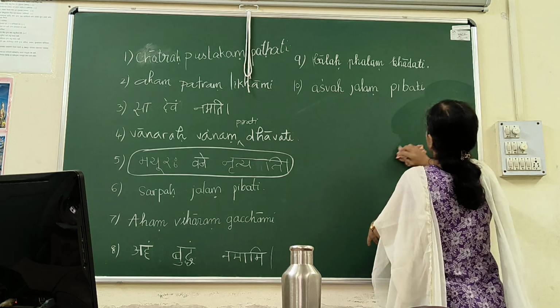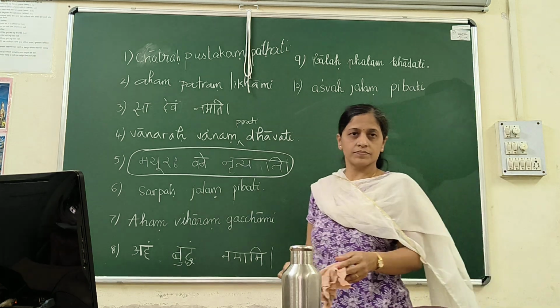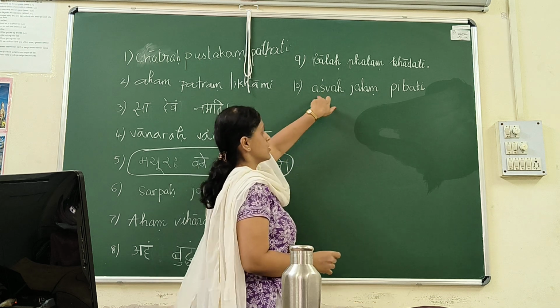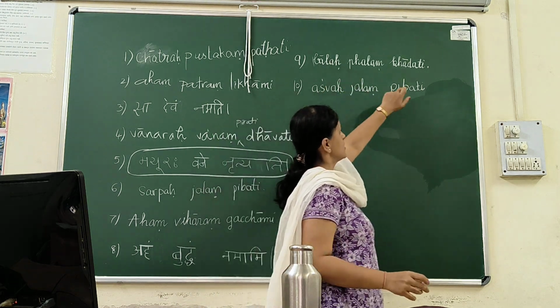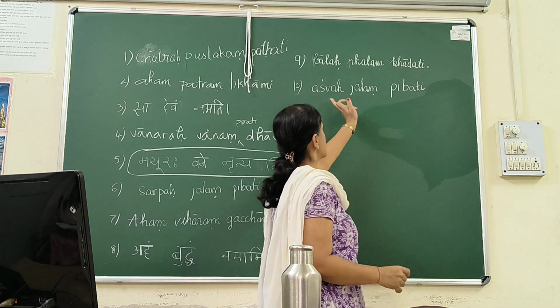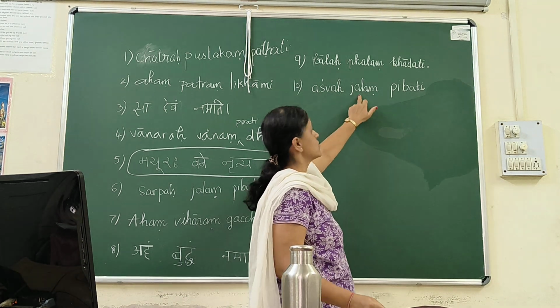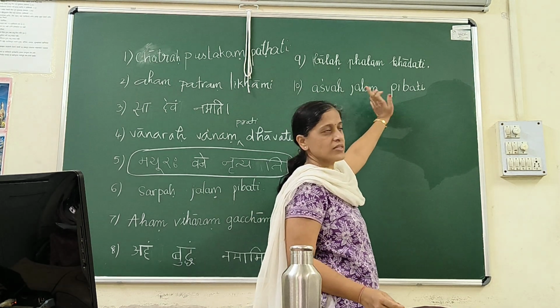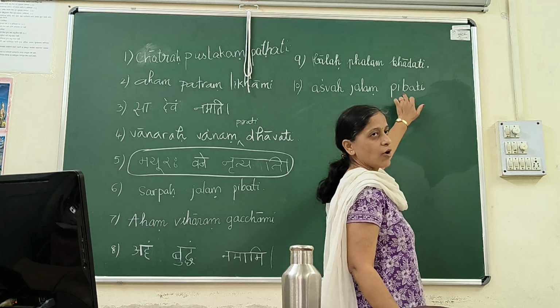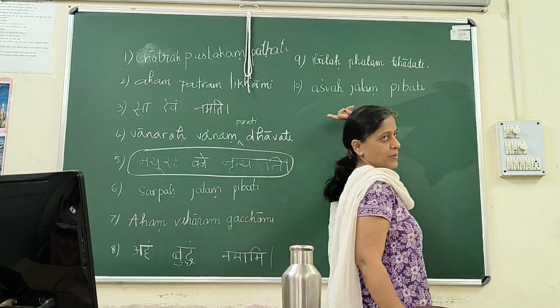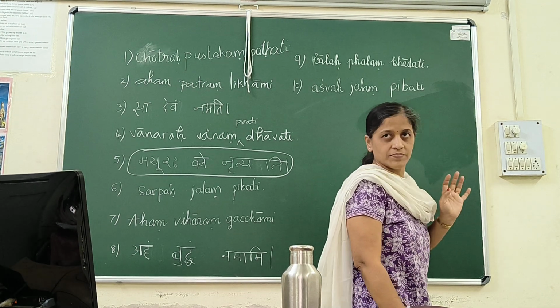Ashvaha Jalam Pibati. All of you said that this is third person singular. That's why the verb is also third person singular. This is the subject, which is used in nominative case. This is the object, which is used in accusative case. And the verb is according to the subject. This much we have learned.